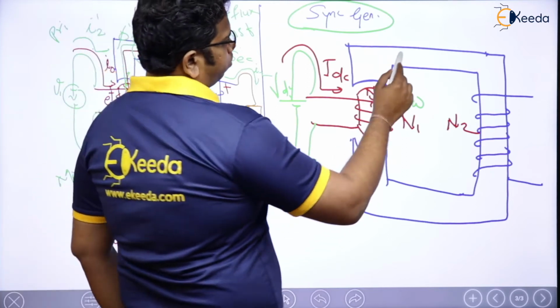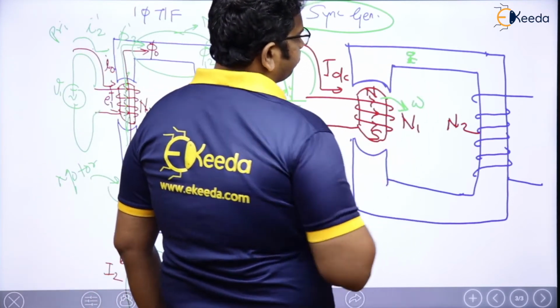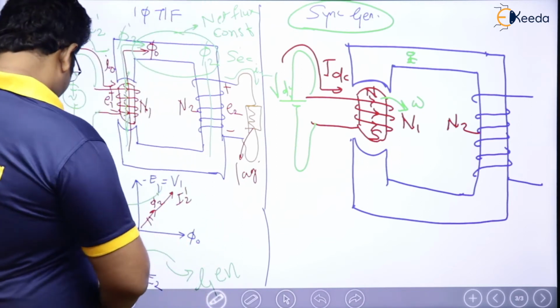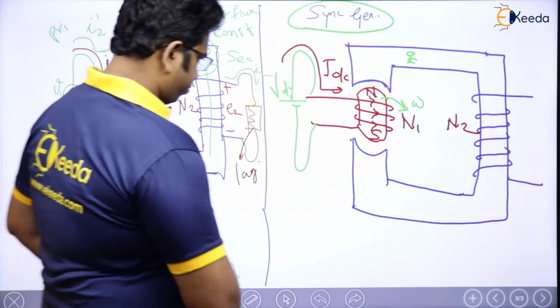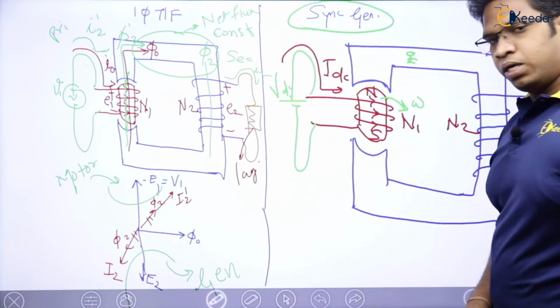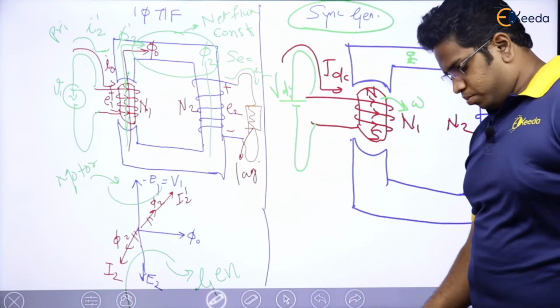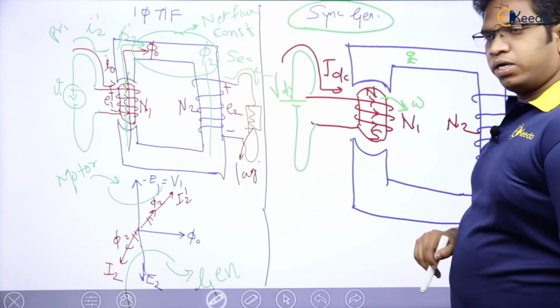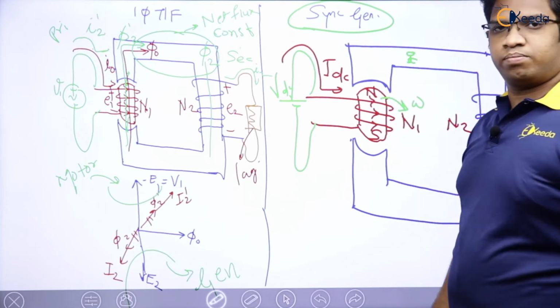Now, let me sit on the stator here. When I am sitting on the stator, what do I observe? I observe that whenever the north pole is here and the south pole is here, flux is going to be in this direction.